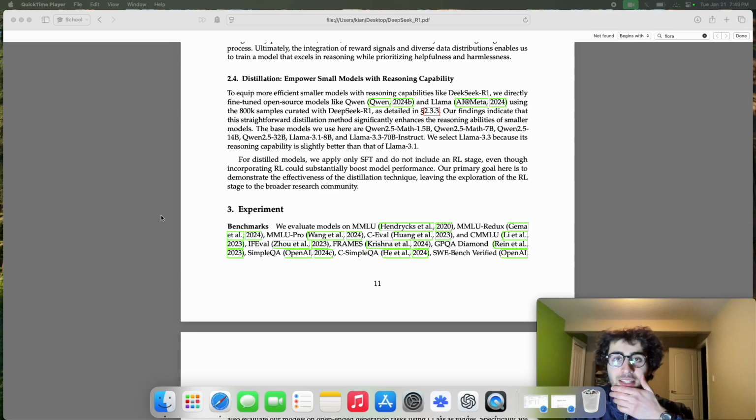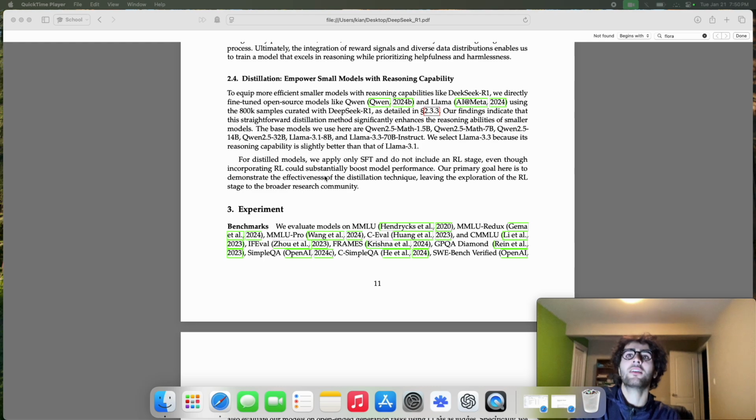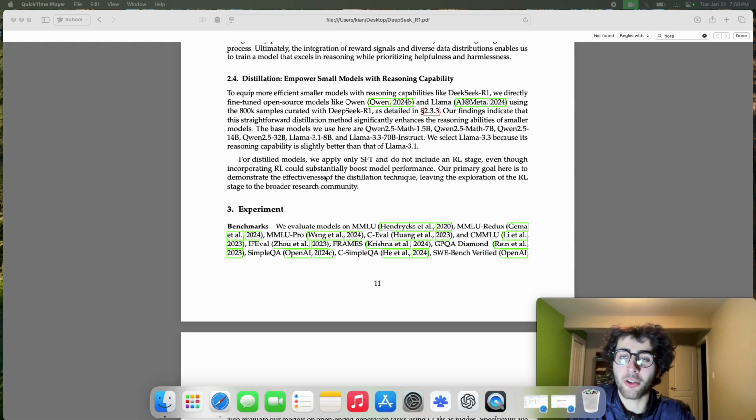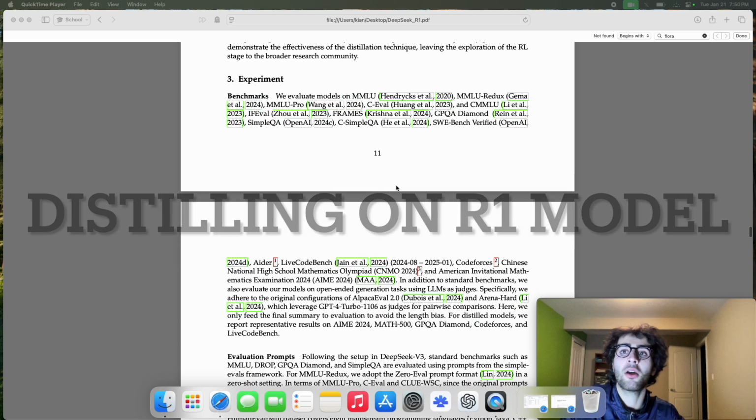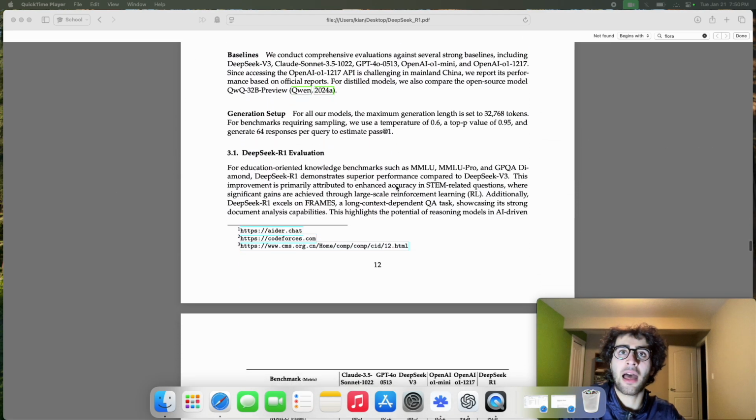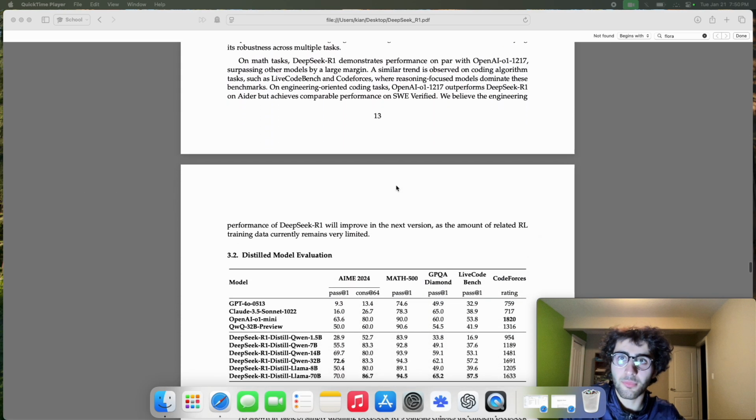Now, we do mention distillation here. So we only apply supervised fine-tuning, like I said, and there's no RL stage. And they say here that they leave the exploration to the RL stage for the broader research community. And this is what I'm researching currently to see what we can do with these distilled models using RL. But in this proof of concept, they still managed to produce extremely good performance using supervised fine-tuning on the R1 model. So that was all for the distillation.